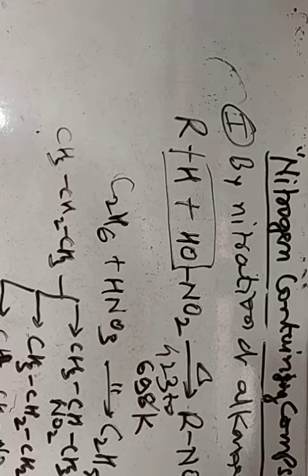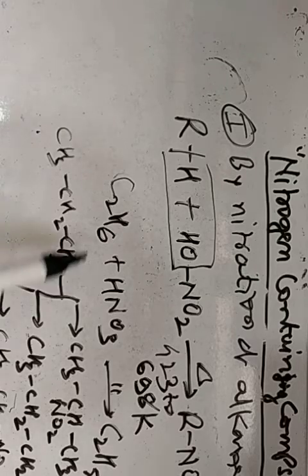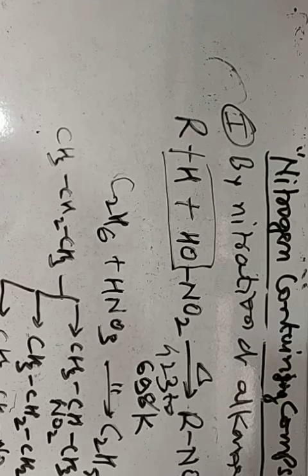A question will be asked: how many different nitroalkanes get formed when propane is heated with concentrated nitric acid. So we can say that 4 different nitroalkanes will be formed: 2-nitropropane, 1-nitropropane, nitroethane, nitromethane.